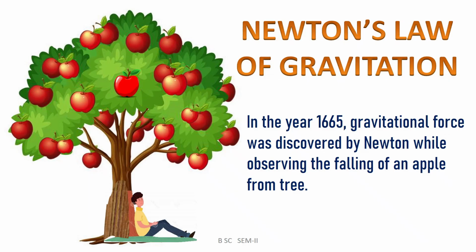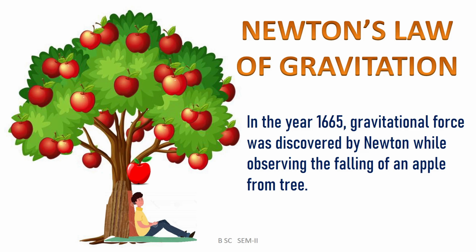In this video, we will discuss all the details of Newton's law of gravitation. This law was discovered by Newton when he was observing an apple falling from the tree. He observed that the apple was moving only in a downward direction, that is, toward the surface of the earth.